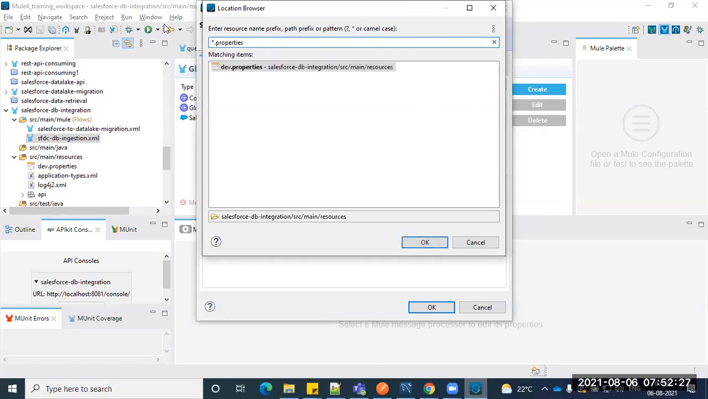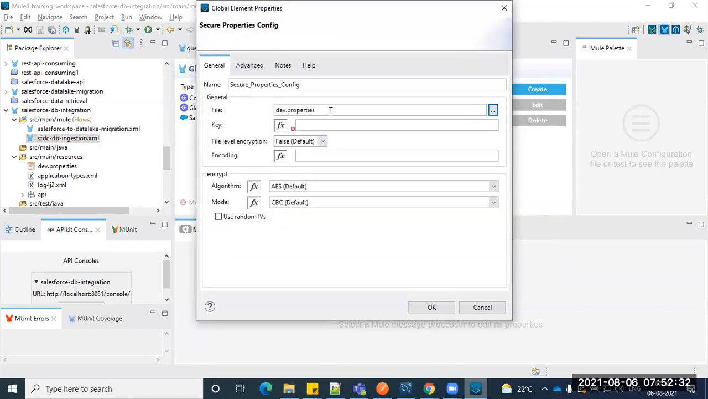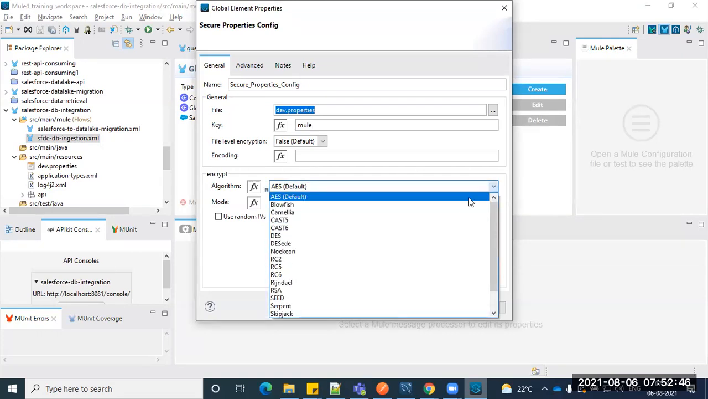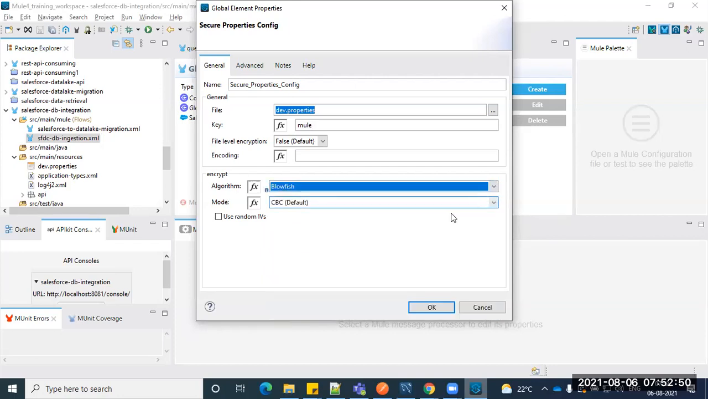There are no YAML files, actually, only properties, so just choose that properties file, dev.properties. Then whatever key you put there, what is that key? I just put it as mule, actually. You have to give that key, and then whatever algorithm you choose. I chose Blowfish, actually. The default is AES, but just choose Blowfish. Okay, just click it.